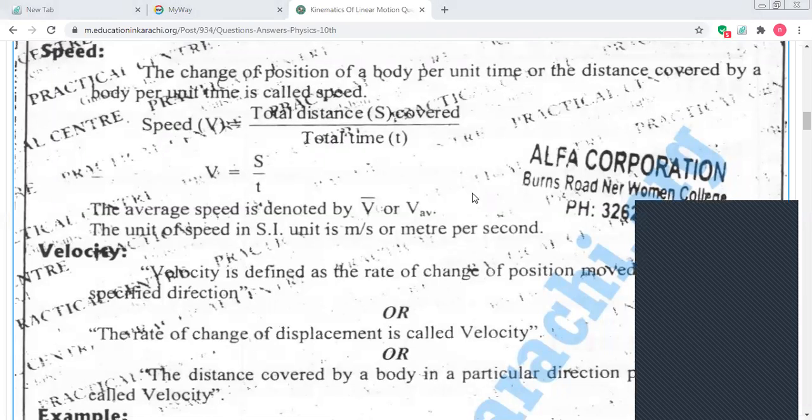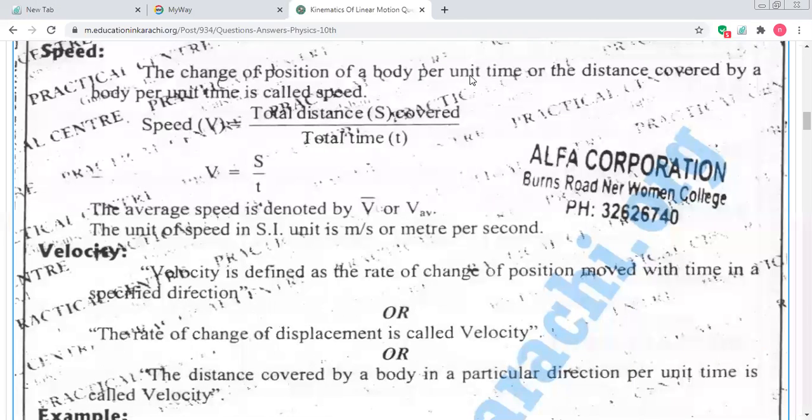The distance covered by a body per unit time. When the distance is covered in a specific, calculated time, it is simple, it is known as speed. In our physics, we represent the distance with the symbol S.